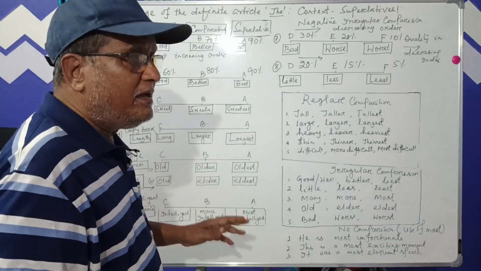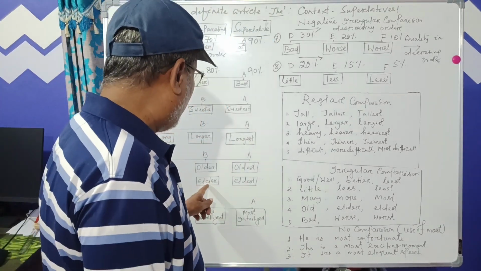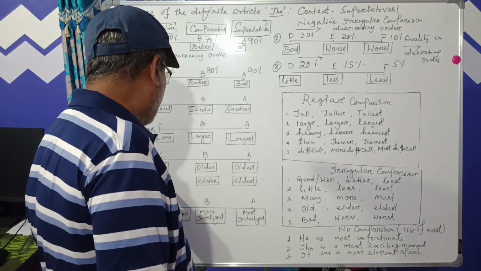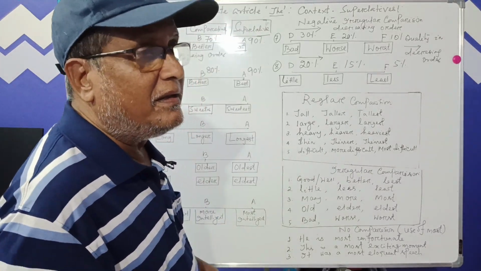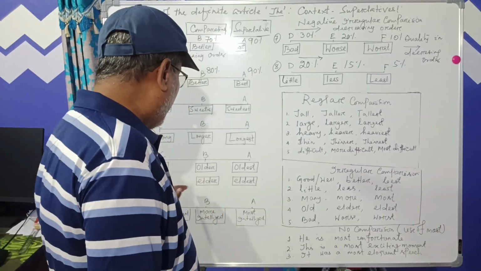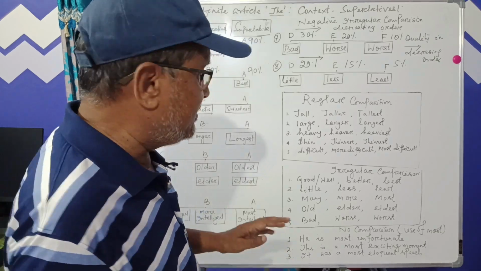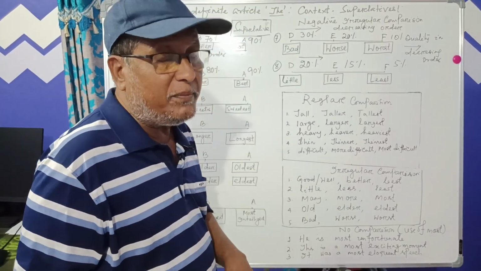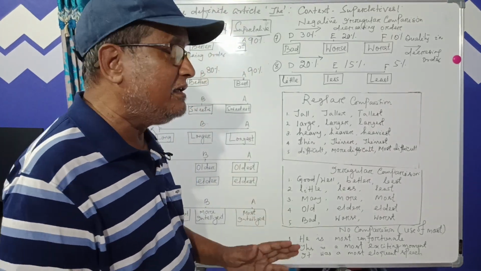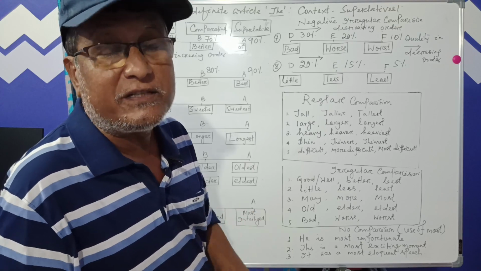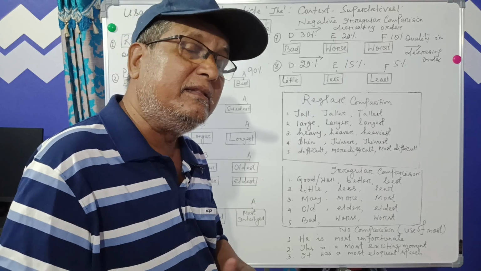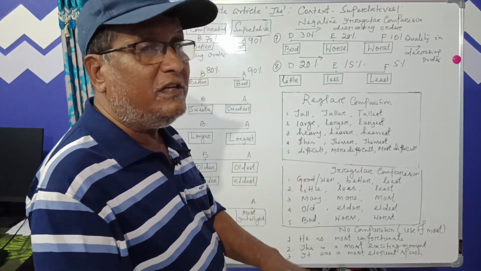So, he is my elder son, or we cannot say Sion is elder than Sai. Never use than in case of elder. And the old, elder, and eldest comparison is used exclusively for the family members of the same family. He is my eldest son, not he is the eldest son. And we can say the eldest of three sons. We can say in that way. The eldest of three sons.